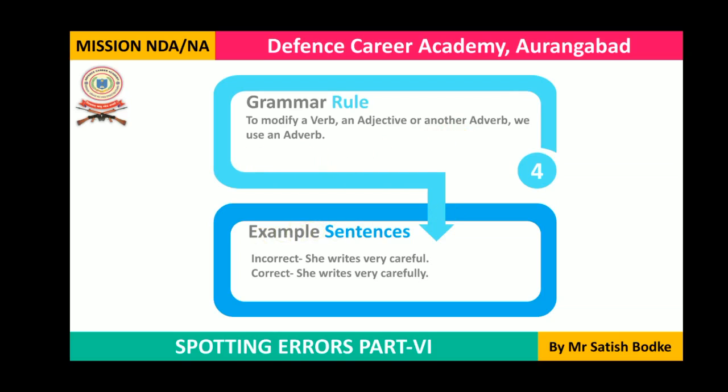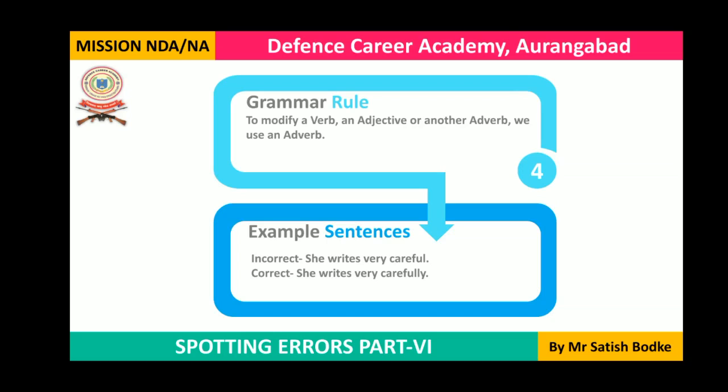So an adverb has three functions. An adverb can modify a verb, that is an action. An adverb can modify an adjective, or an adverb can also modify another adverb. So I will give you some oral examples for that. He ran fast. In this example, fast shows how fast he ran, how the action of running took place. It is modifying the action word ran. And he ran very fast.